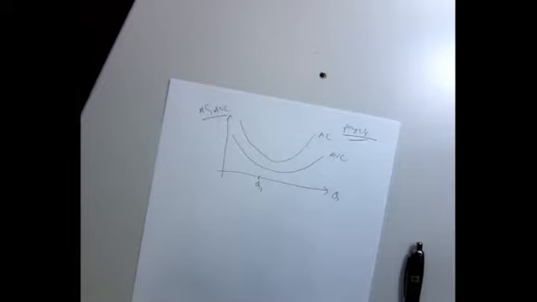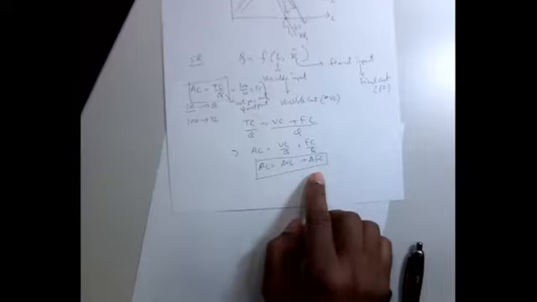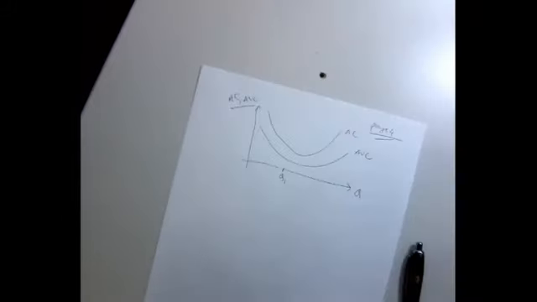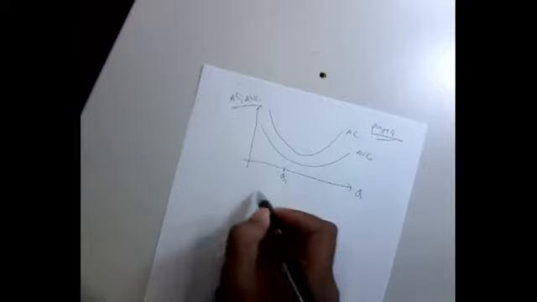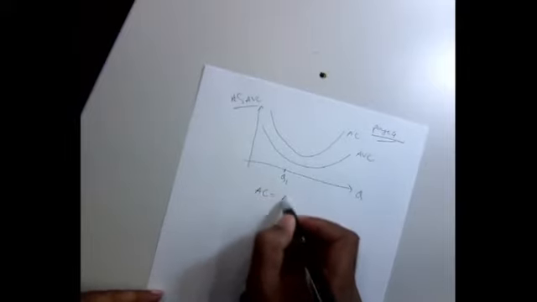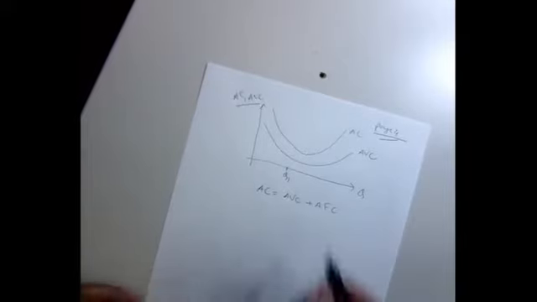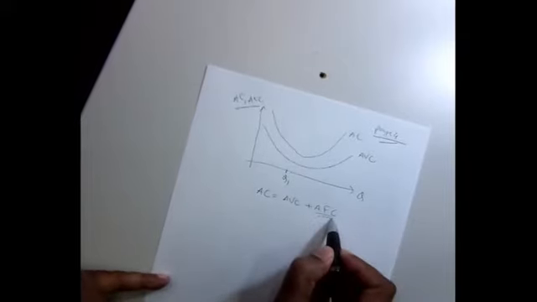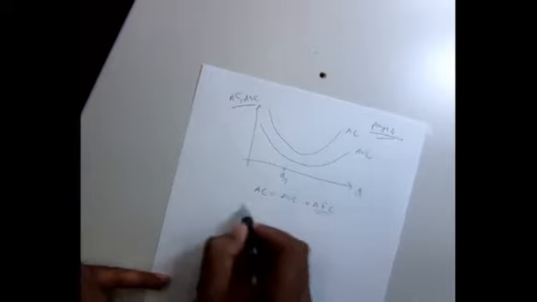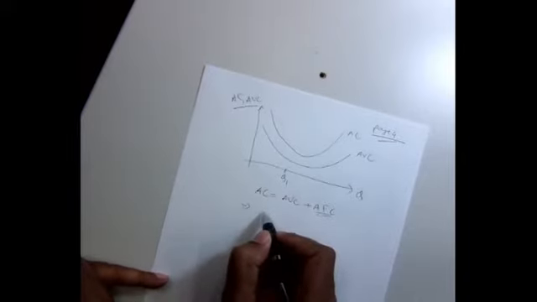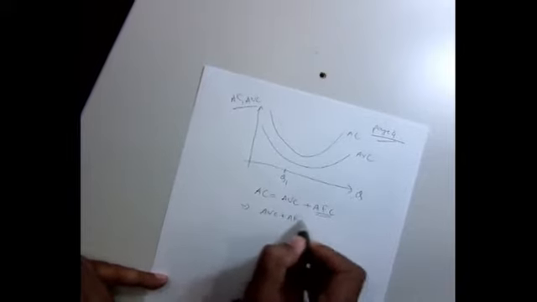Now, for example, remember this thing that I have shown you here. Average cost is equal to average variable cost plus average fixed cost. So let's write it down. So if I write it down, then it will look like average cost equals average variable cost plus average fixed cost, right? Now, I want to know what will be the value of the average fixed cost, right? So can I write in this way, average variable cost plus average fixed cost is equal to average cost?